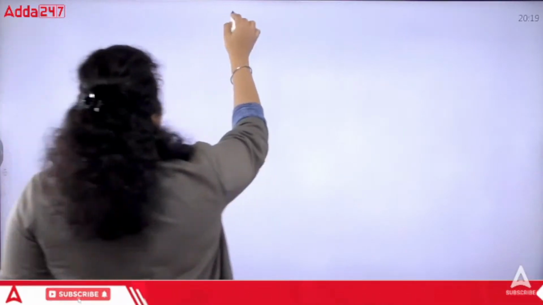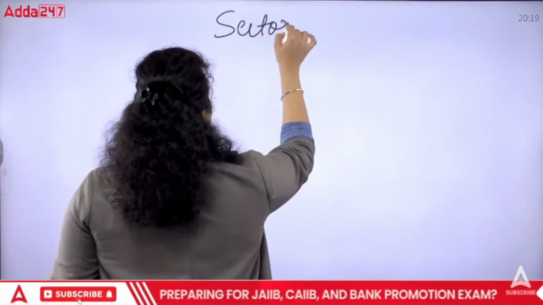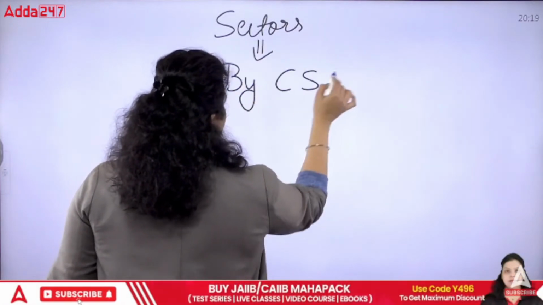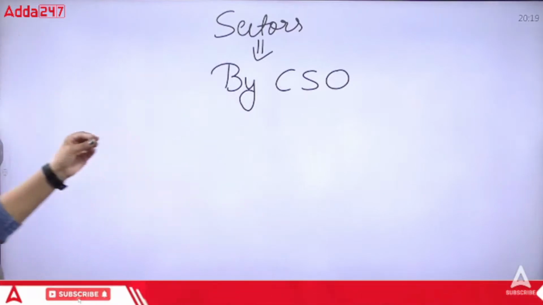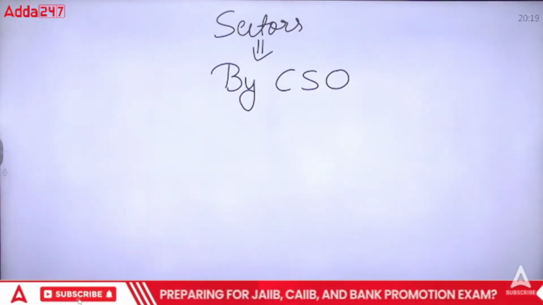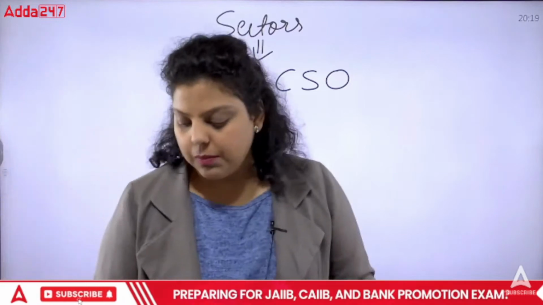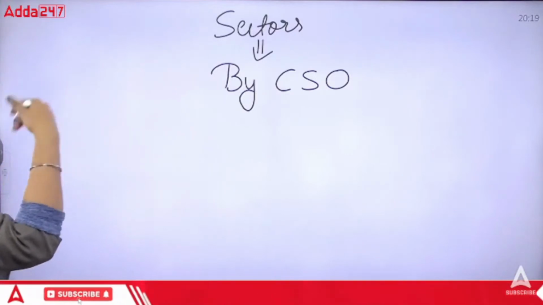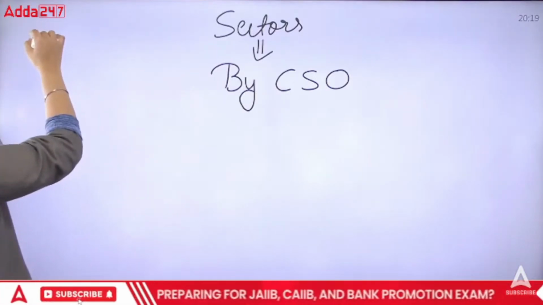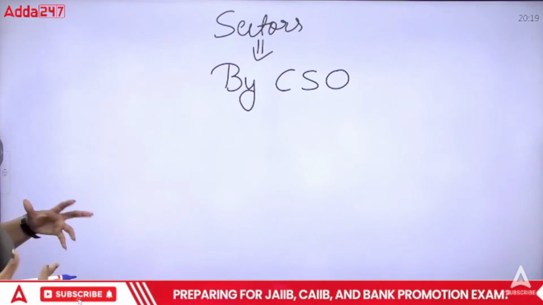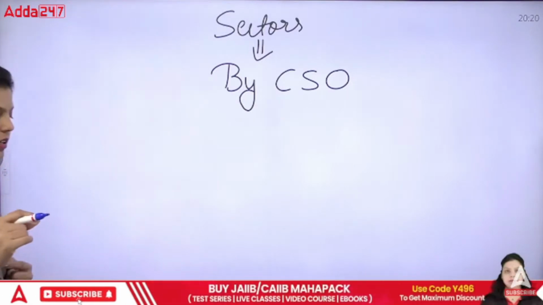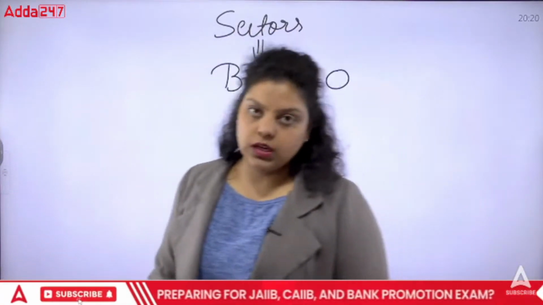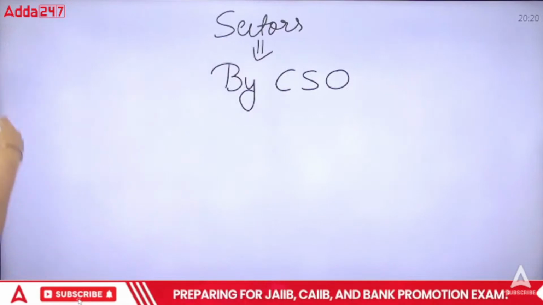So first of all, if I talk about the sectors of economy, these sectors of economy have been divided by the CSO. Now I have discussed the CSO in the paid batches also: what is the CSO, the Central Statistical Office. Now why the CSO has been established, let me tell you this also. First of all, the government of our country decided to make a first official attempt to calculate the national income of the country in the year 1948-49, when we got independence.